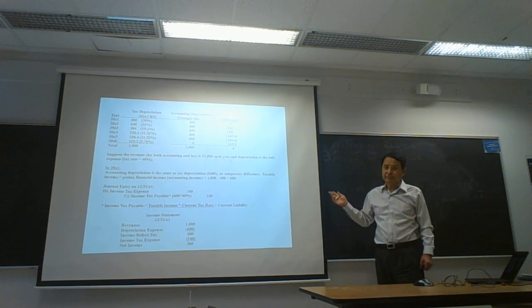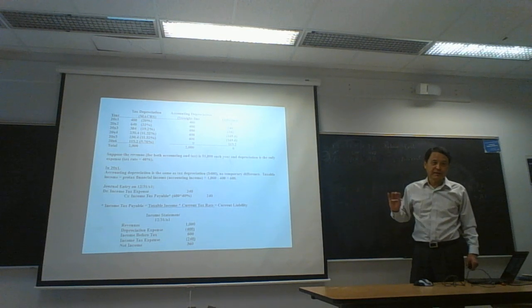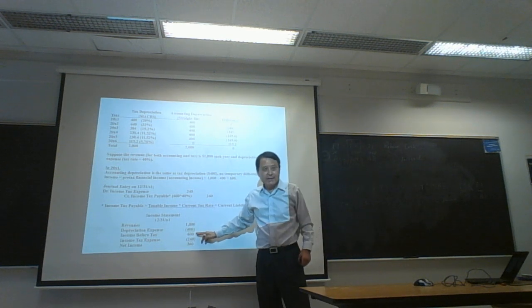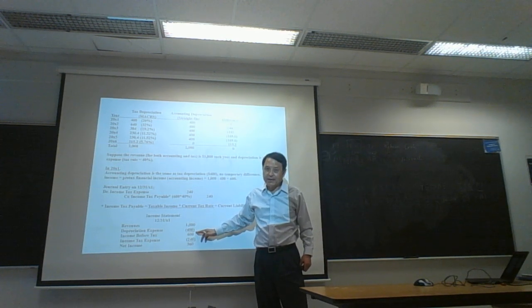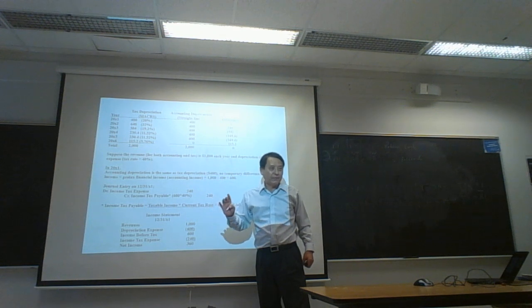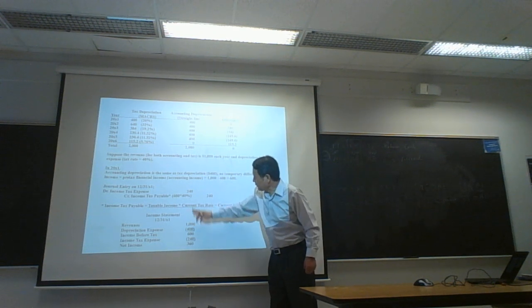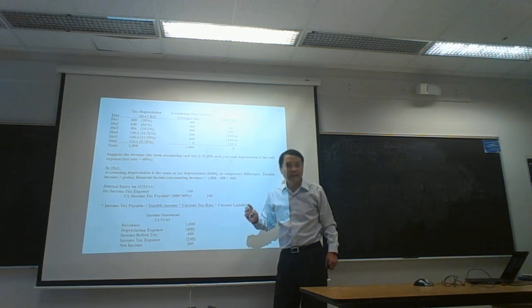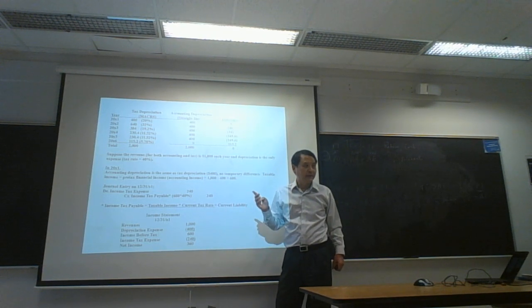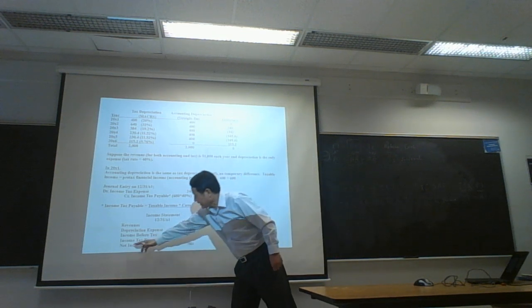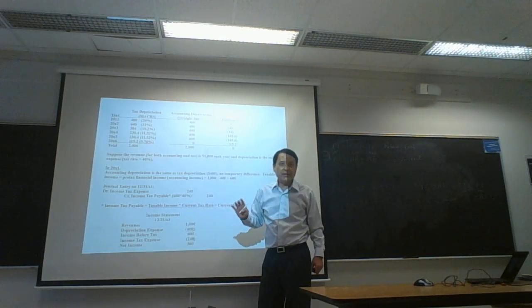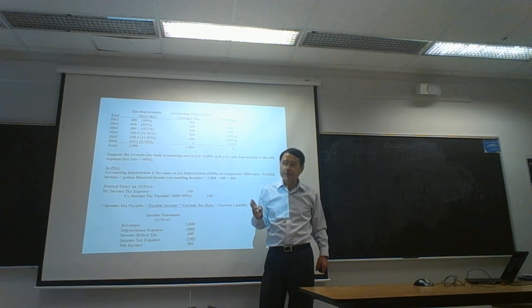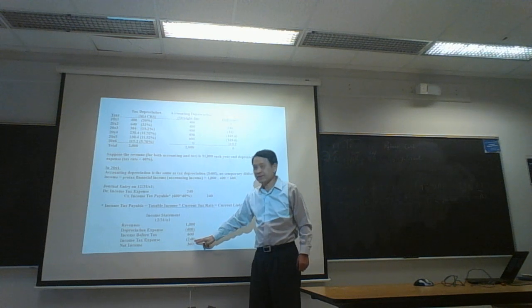Income before income tax expense is deducted. So if you deduct 240 income tax expense, then you'll come up with 360 net income. Net income means net of income tax expense.